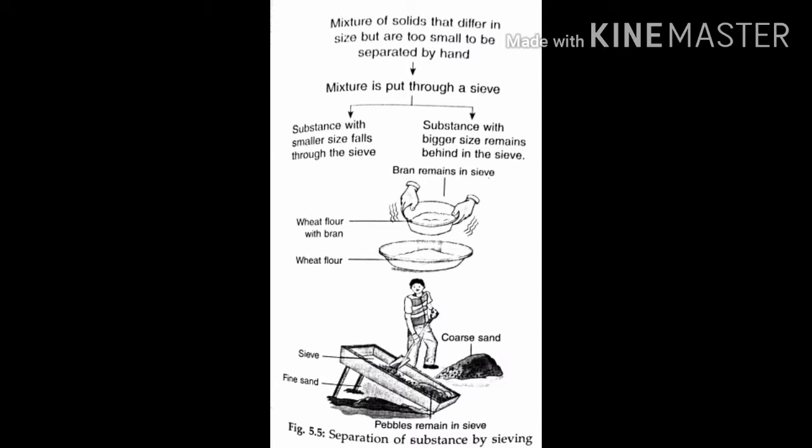By this sieving method, the fine sand particles pass through and form a heap on the ground, and other particles like pebbles and stones remain behind in the sieve. See this picture: the fine flour is separated from coarse particles of flour by the sieving method.